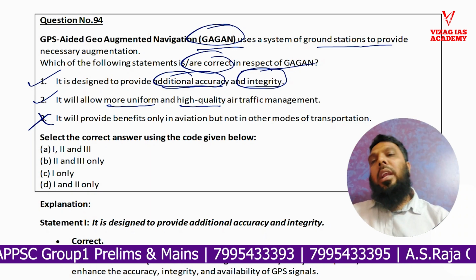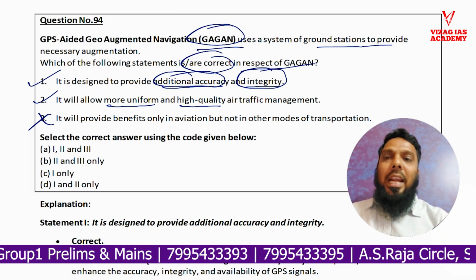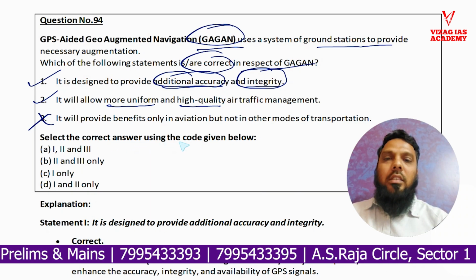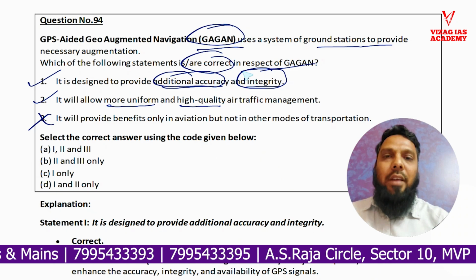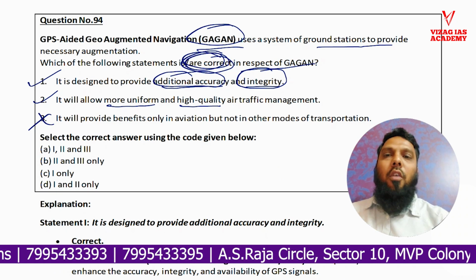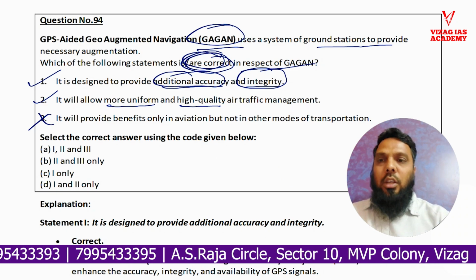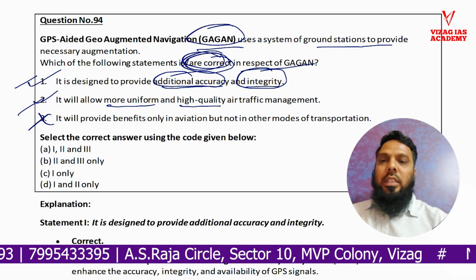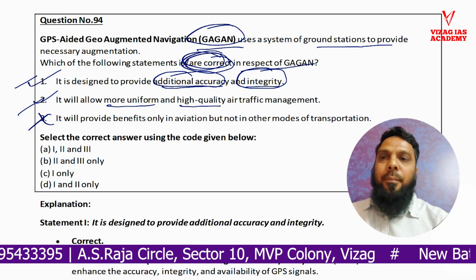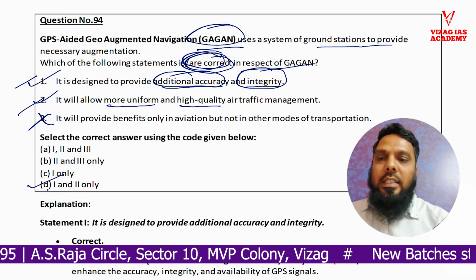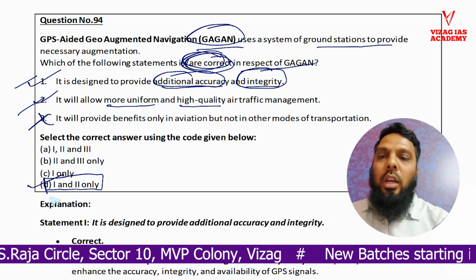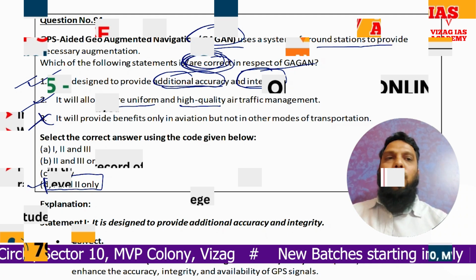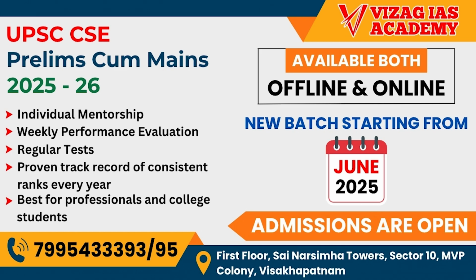So when we are eliminating one statement and validating two of the statements, now select the answer using the code given below, because we have to select which of the following statements are correct. So statement 1 and statement 2 are correct. Now with this we can move to option D, that is statement 1 and 2 only. Statement 1 and 2 only are correct, right? Now the explanation is definitely given.